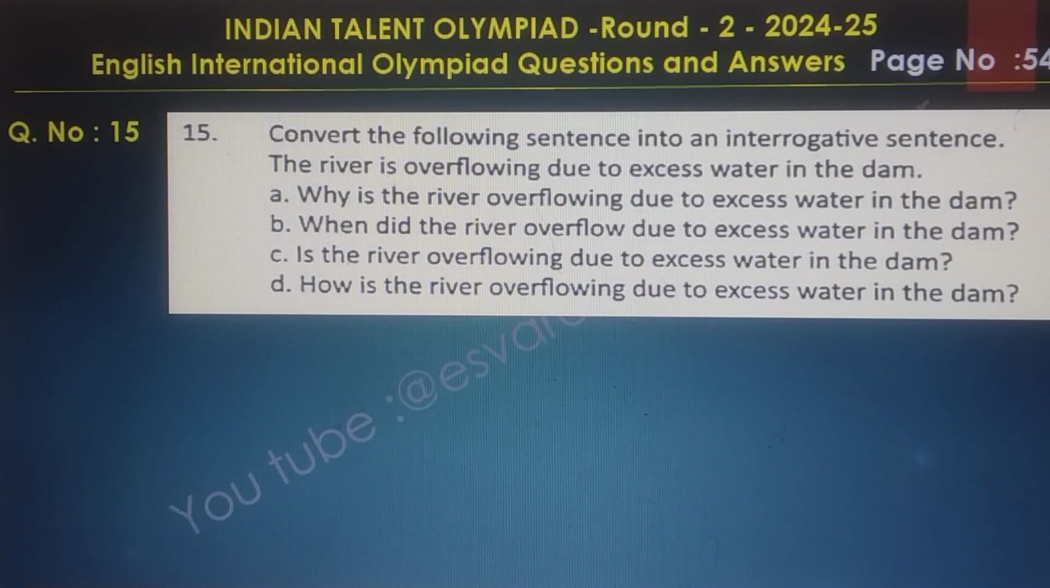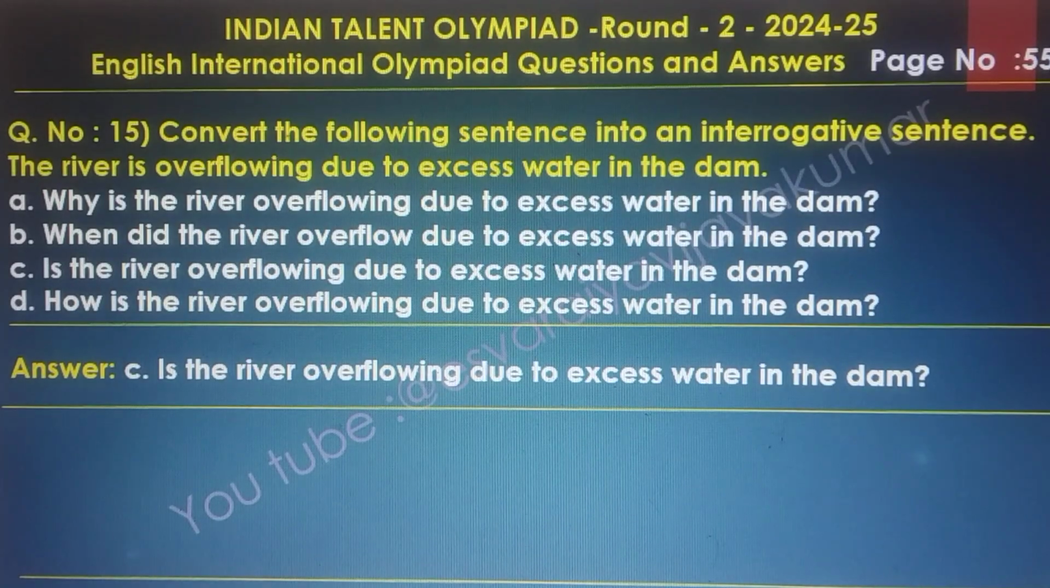Question number 15. Convert the following sentence into an interrogative sentence. The river is overflowing due to the excess of water in the dam. The answer is: is the river overflowing due to excess of water in the dam? That is the question. Interrogative is the question mark.